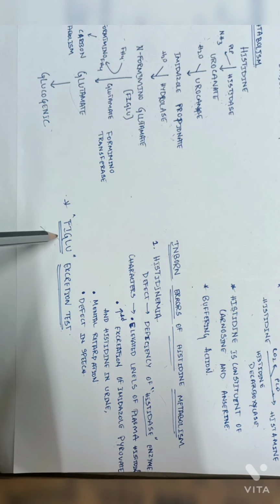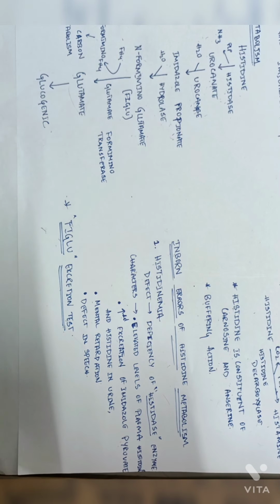Then the formiminoglutamate excretion test. This test is conducted to differentiate the megaloblastic anemia caused due to vitamin B9 from the vitamin B12 deficiency. In catabolism of histidine, the FH4 is required in the glutamate formiminotransferase step. In folic acid deficiency, there is a block in this step resulting in accumulation and excretion of formiminoglutamate in urine. Test involves giving a large dose of histidine to the anemic patients under investigation.